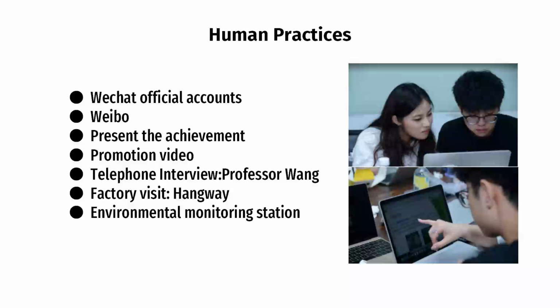WeChat official accounts. We opened up a WeChat official account called Phosphate to post the daily activities of our team. The official account, as a tool for multi-directional communication, provides us and the public a convenient stage to communicate. Those tweets we post include surveys, interviews with experts, and visit to the manufacturing factory.